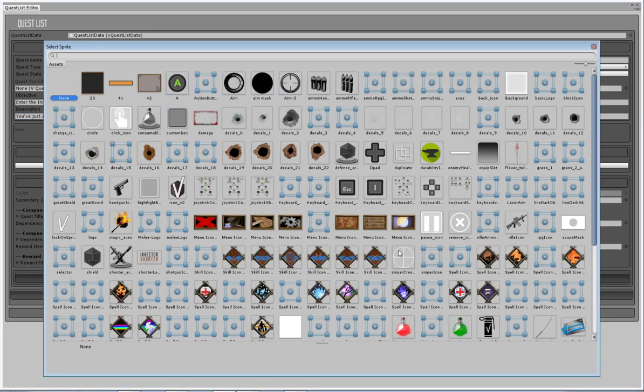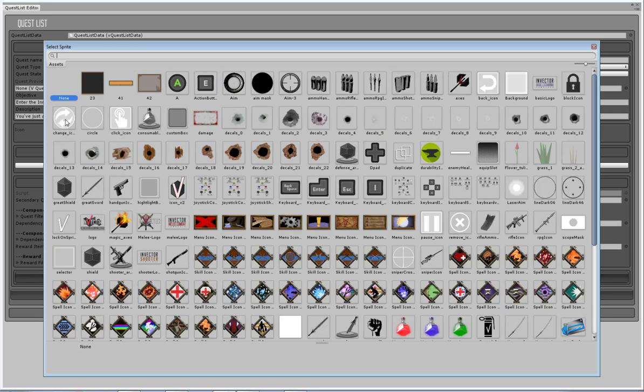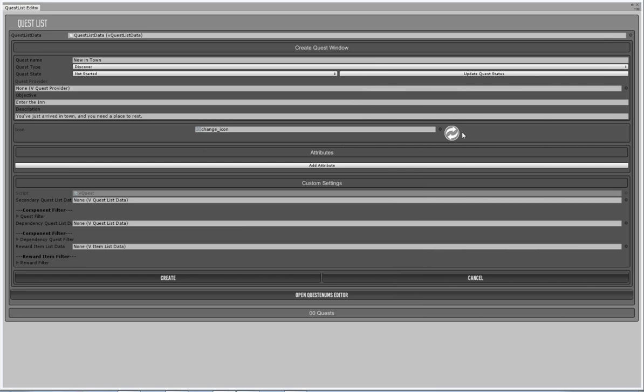For now, I just need really anything, so let's just have a look. I'm just going to put the change icon. I don't really have any icons set up for that. There is going to be an episode where I show you how to use the icon creator tool that's really great for batch creating icons, and I'll be playing around with trying to set up our UI with some new icons for quests and things. Alright, so that's the icon.